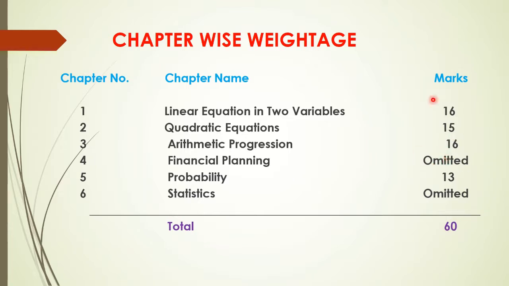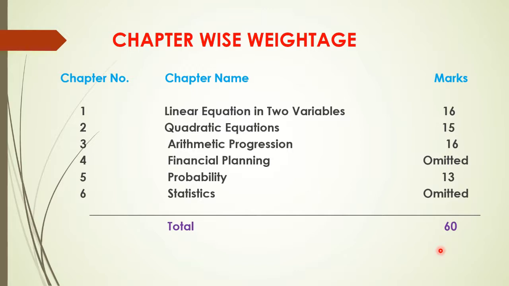Okay, so accordingly you prepare yourself. See, all the chapters nearly they carry the equal weightage. All 4 chapters are equally important. Now since 2 chapters are omitted, the syllabus is quite reduced, and also from chapter number 1 and 2 some topics are omitted. Okay, so you can prepare well for your examination.